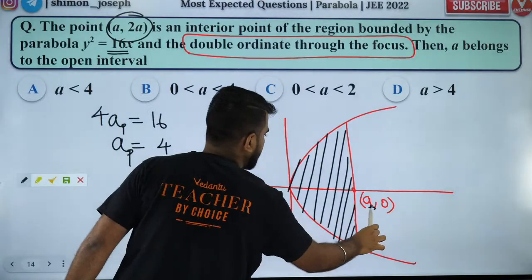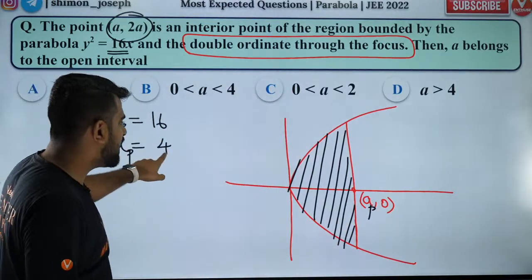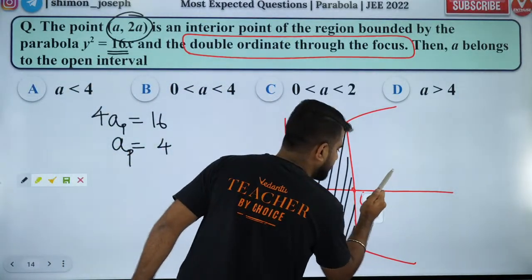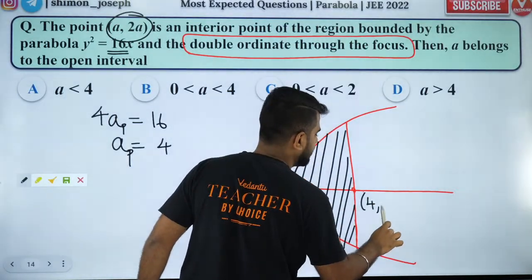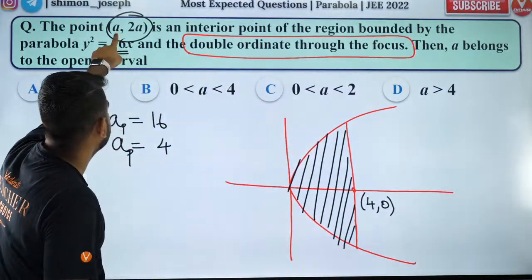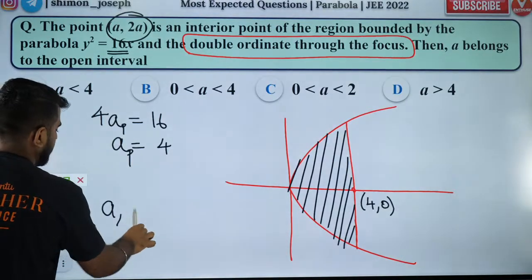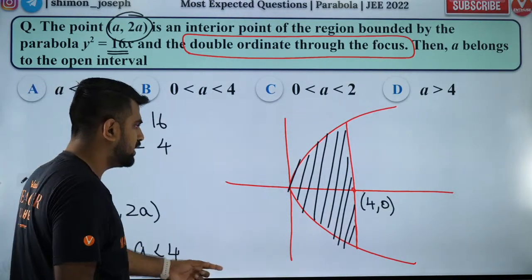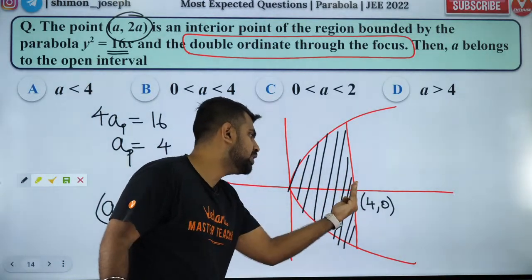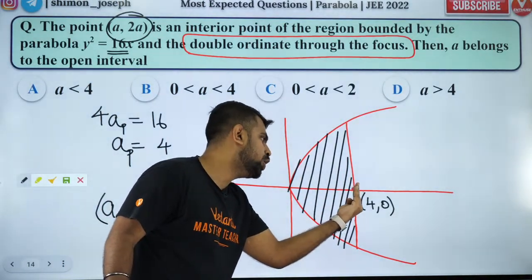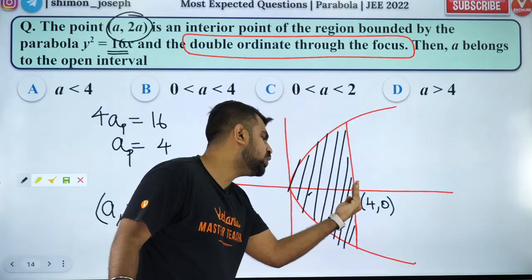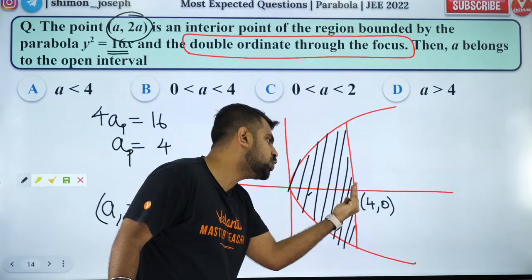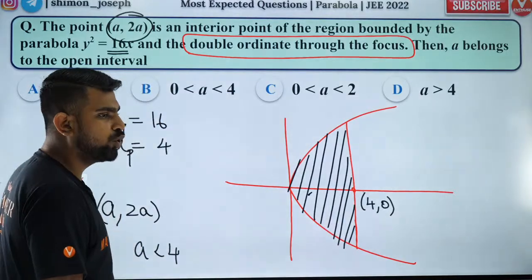So a for the parabola is 4, and this point is (4, 0). Obviously, if this is your point (a, 2a), then a should be less than 4 because it should lie within this region. So the x coordinate of our point should be less than 4.